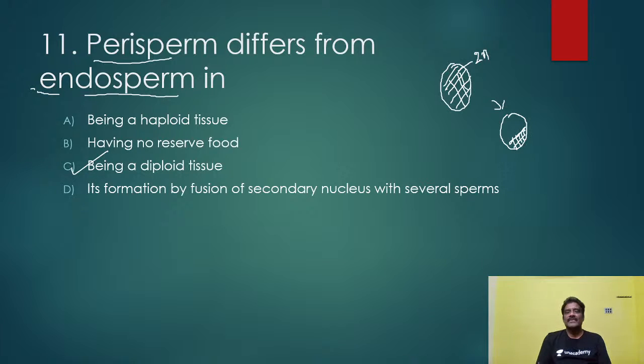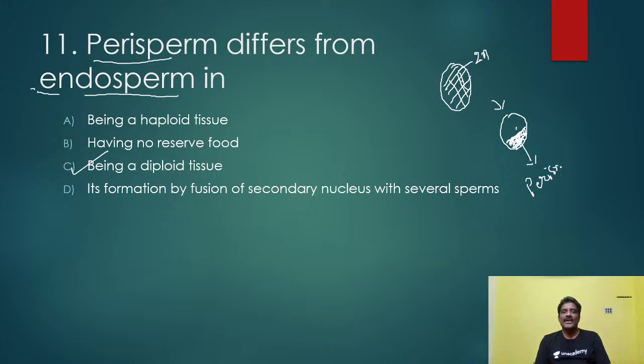This nucellus will be left. This is leftover nucellus. Nucellus is used for the development of what? Female gametophyte. This is the development of the female gametophyte. So this nucellus is used, but some of the nucellus will be left in the ovule only. This leftover nucellus is called perisperm.